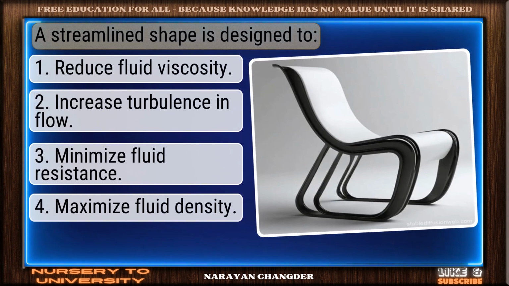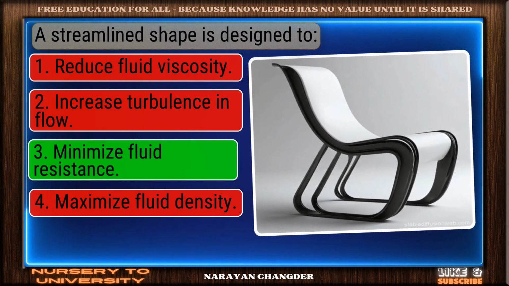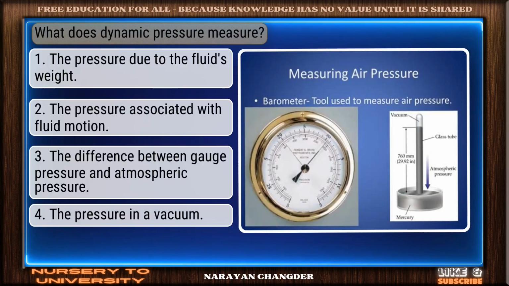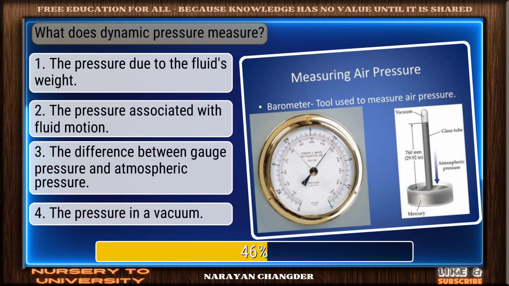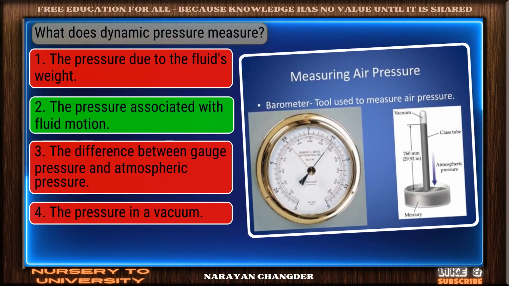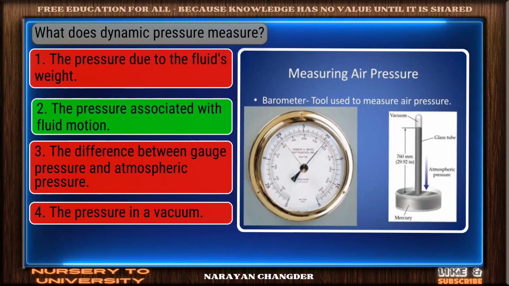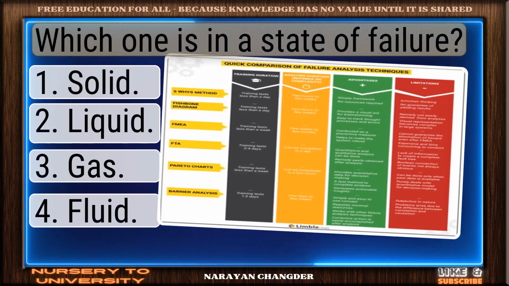A streamlined shape is designed to. Smart pick. Minimize fluid resistance is the correct choice. What does dynamic pressure measure? Perfect. The pressure associated with fluid motion is the correct choice. Which one is in a state of failure?